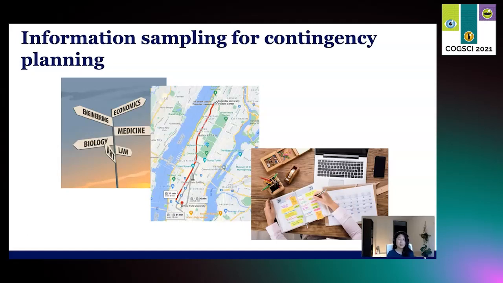But interestingly, most empirical findings actually suggest that people don't consider a longer time horizon when they sample information. And we hypothesize that people do think about their future states and that they use information sampling to avoid switching to a costly contingency plan. And here, a contingency plan is an alternative plan that would be considered in case the original plan is not feasible or would be too costly.